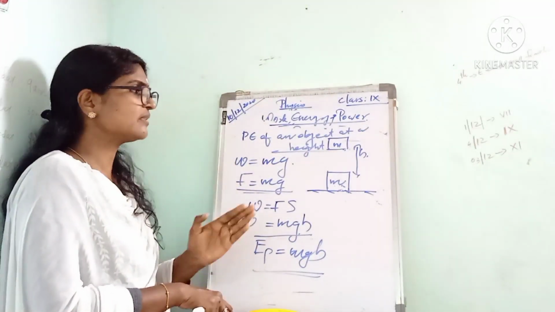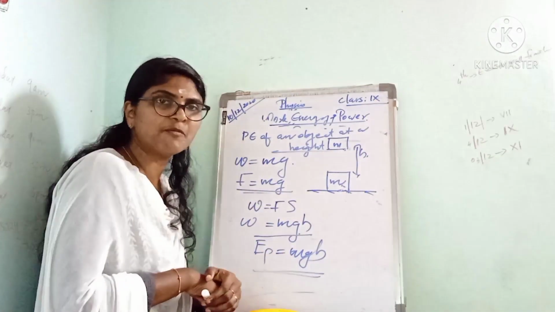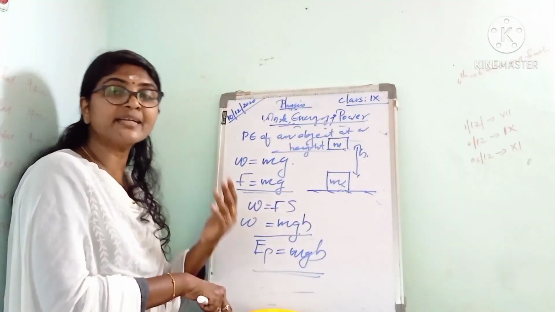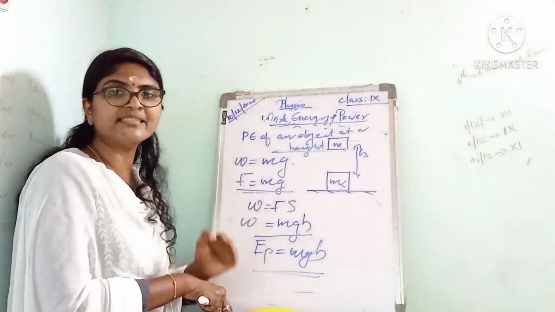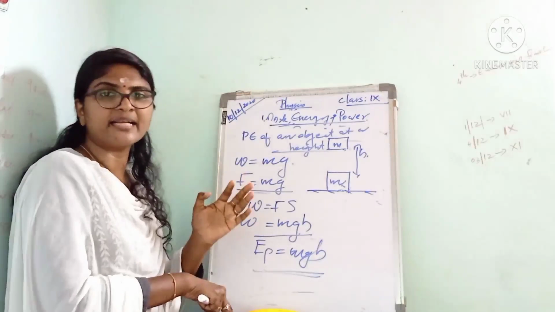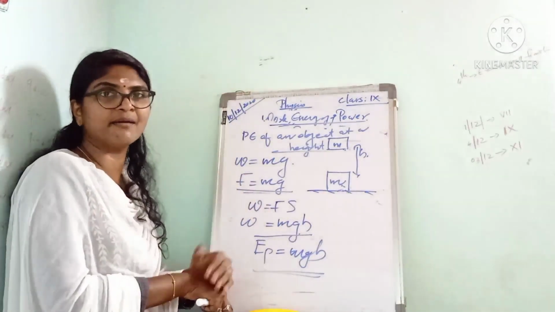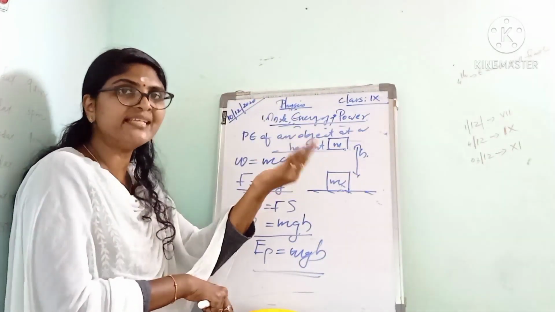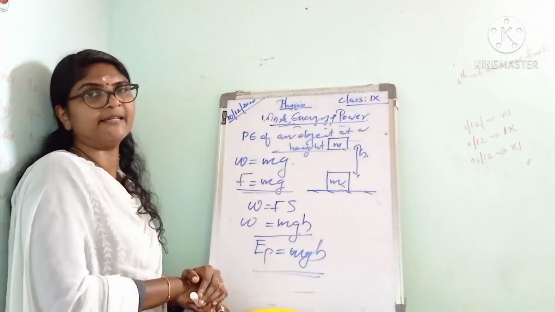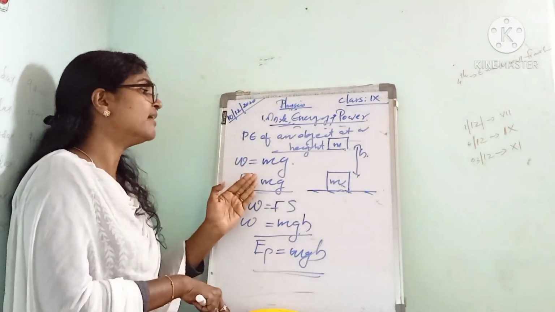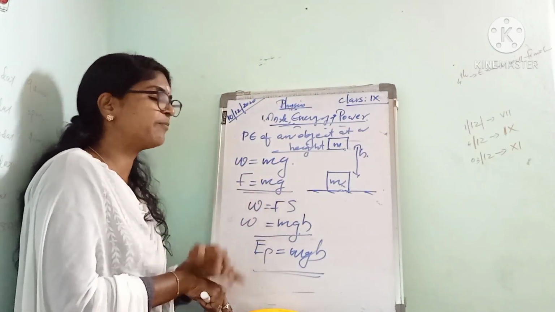Listen to it. So actually, what is gravitational potential energy? The gravitational potential energy at a point above the ground is defined as the work done in raising it from the ground to that point against the gravity. That is gravitational potential energy. Next we can derive an expression for gravitational potential energy.